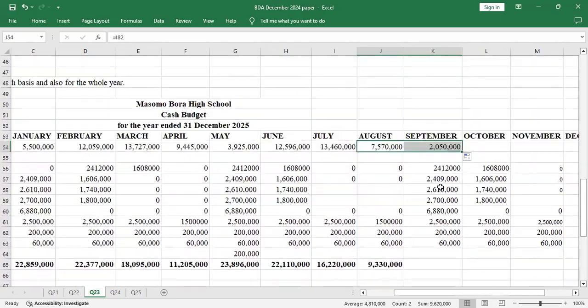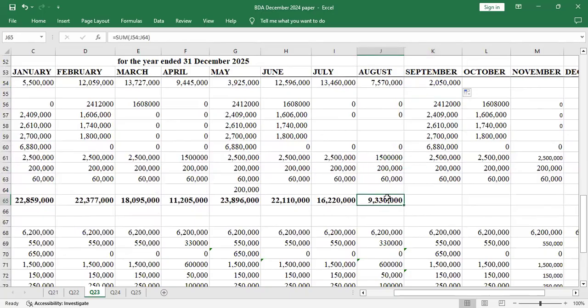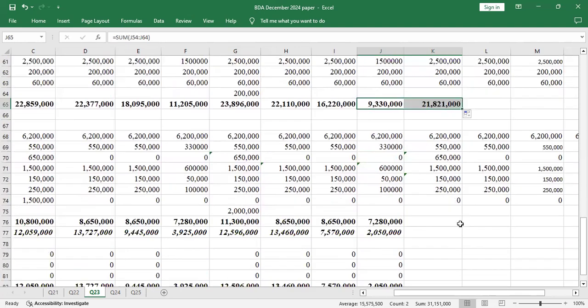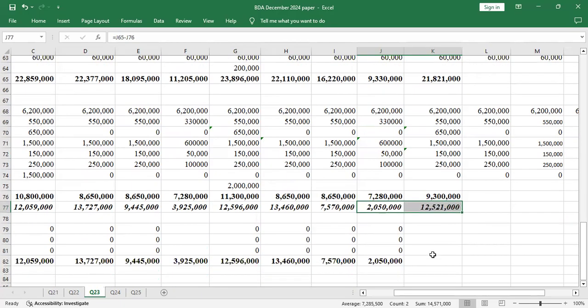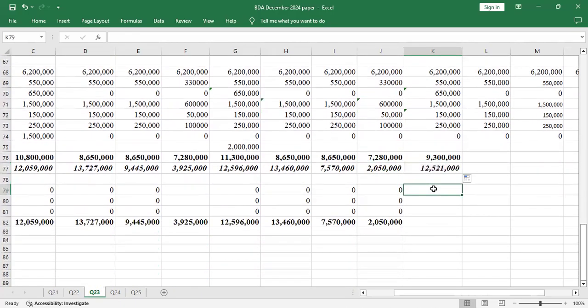Once you get that value, you drag this to get the total. You can see in September, when the term is beginning, we have so much money. You can see we are back to 21 million. Then you look at the disbursements, you also drag, then you get the difference. Then you have 0, 0, 0. And then you drag that way.